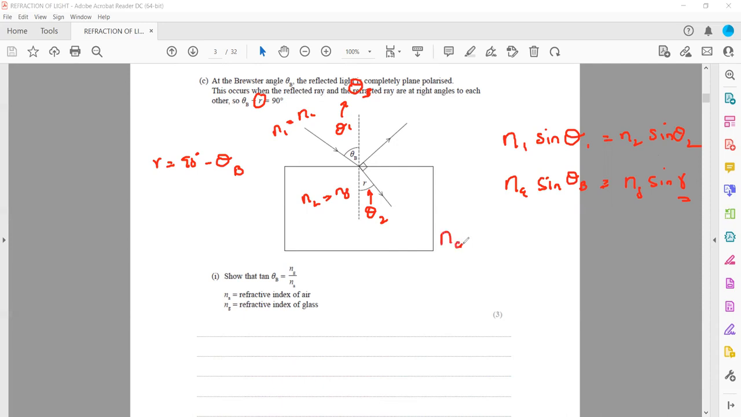So the refractive index of air times sine theta b is equal to the refractive index of glass times sine of angle r, which is 90 minus theta b. And what is sine 90 minus theta?